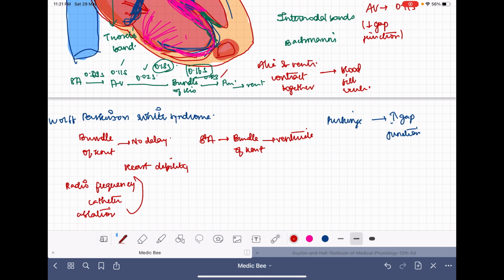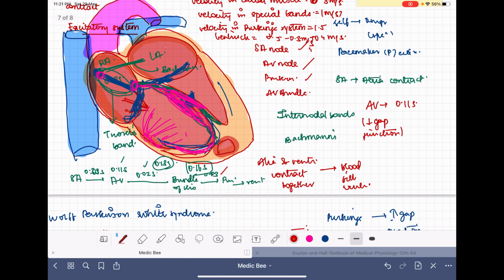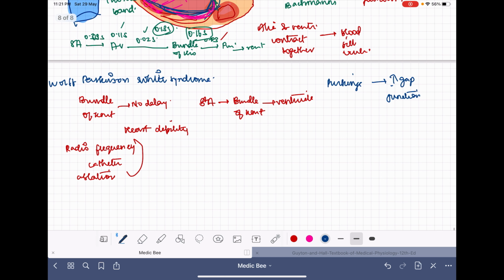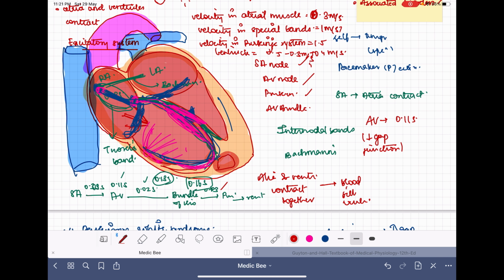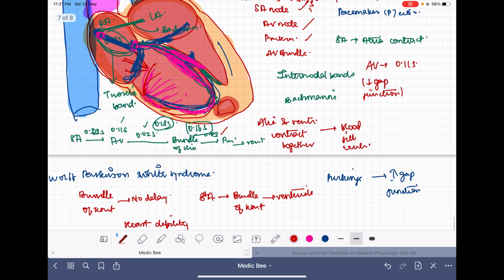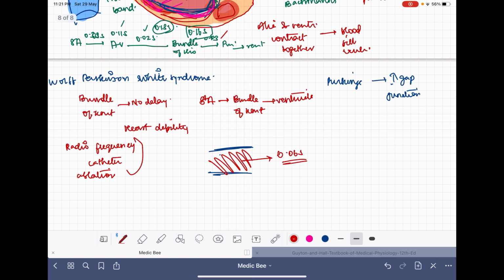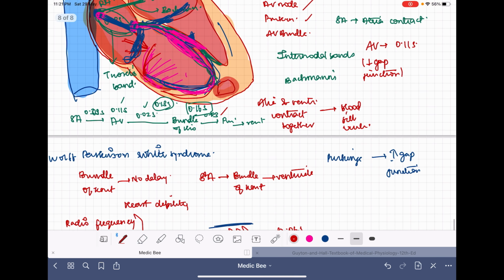And also you have to see that the flow is not just through the cross section we are seeing. It is not only from the SA node to the AV node, then to the ventricular muscles. It also has to transmit from one layer of the heart to the outer layer, from the subendocardial layer to the epicardial layer, from one layer of the muscle to the other layer. This will take around 0.06 seconds. So for it to reach here, it will take 0.3 seconds, and after here it has to transmit through the ventricular muscle, and another 0.06 seconds it will take. So I hope you have understood.